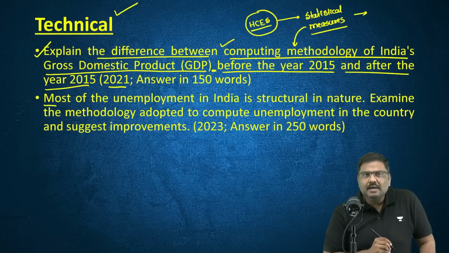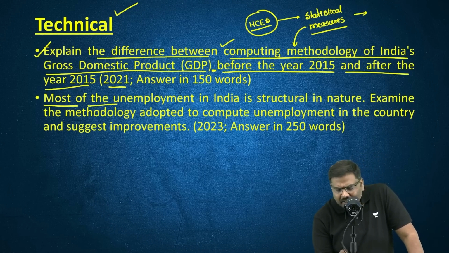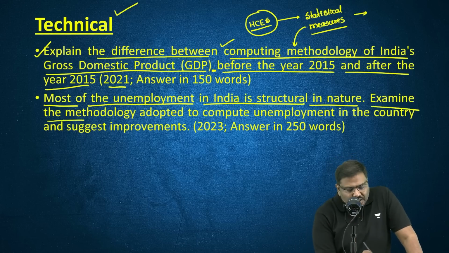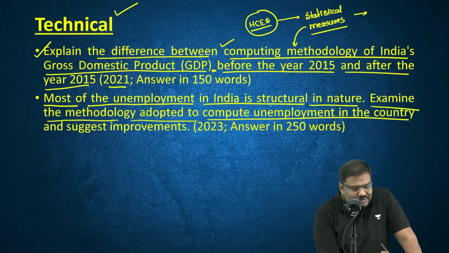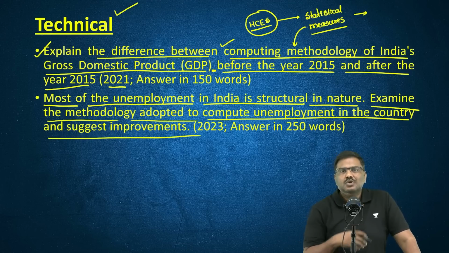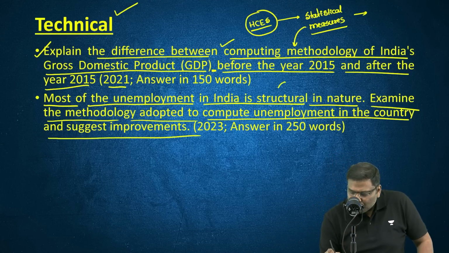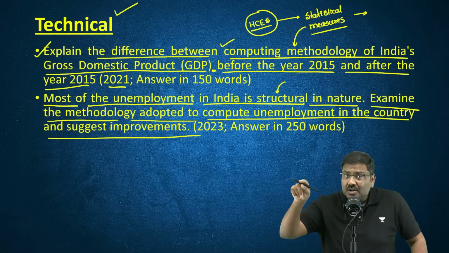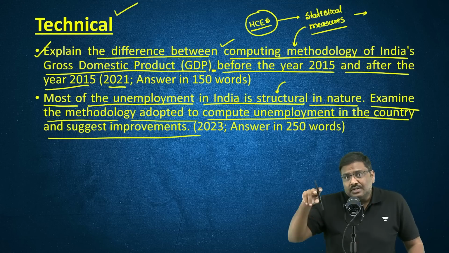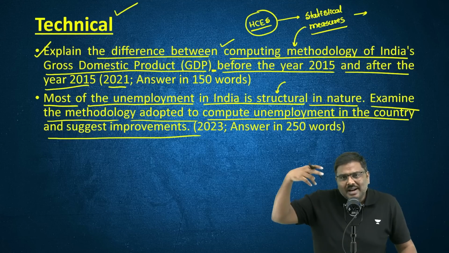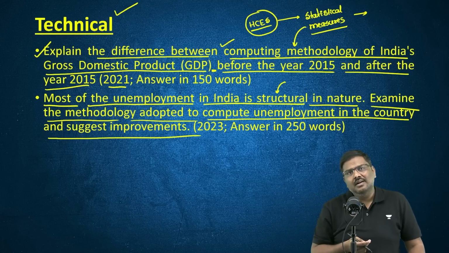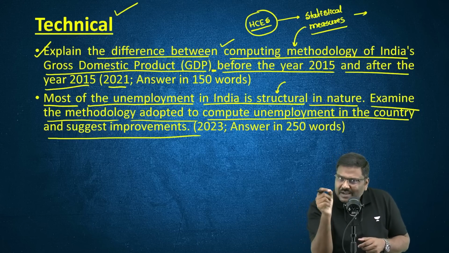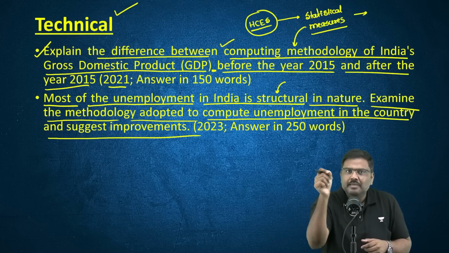Have a look at one more example here. Most of the unemployment in India is structural in nature. Examine the methodology adopted to compute unemployment in the country and suggest improvements. To write the answer to this kind of question, you should know what structural unemployment is. What is causing structural unemployment in India? What are the solutions to this? What reforms have been undertaken by the government so far, etc. You cannot simply talk about any kind of unemployment in this case. You should specifically target structural unemployment.